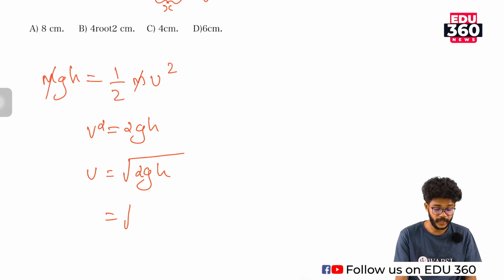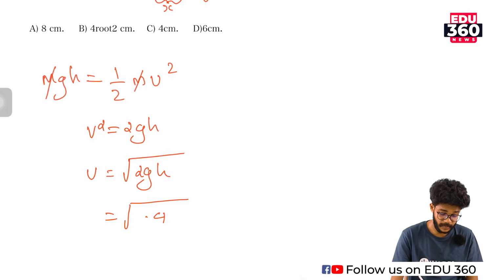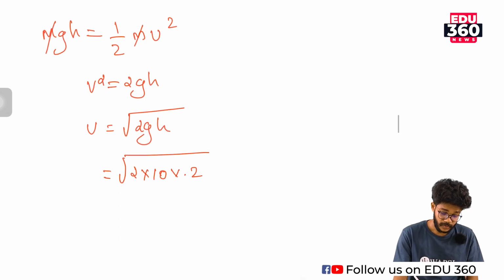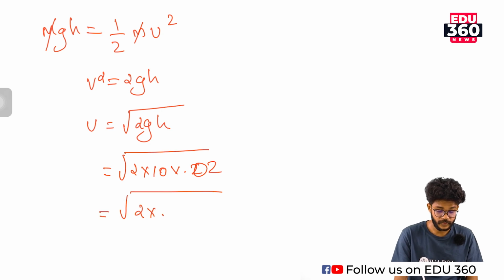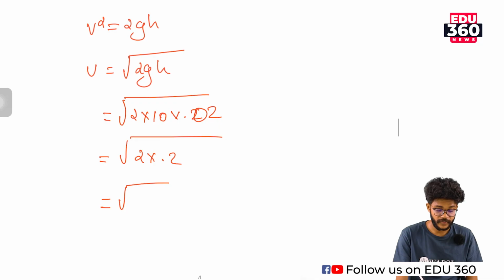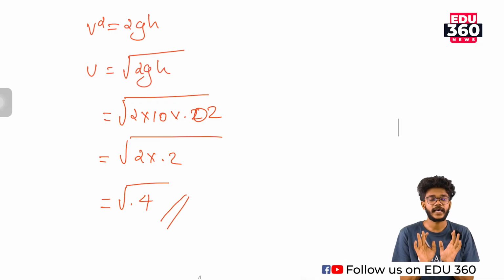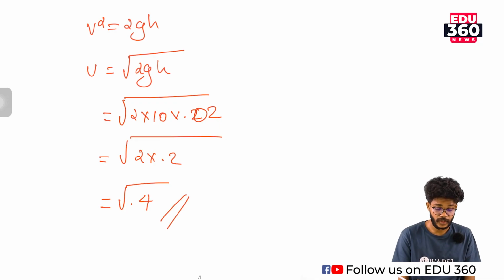So root of 0.4 is the answer. I will explain again: root of 2 into 10 into 0.02. 0.02 into 10 is 0.2. So root of 2 into 0.2, which is root of 0.4. So velocity is equal to root of 0.4.